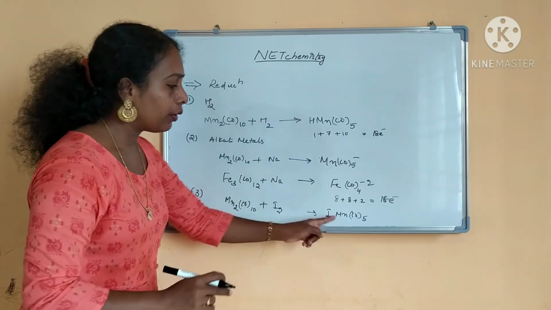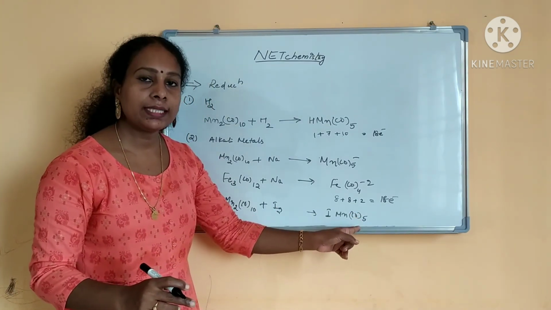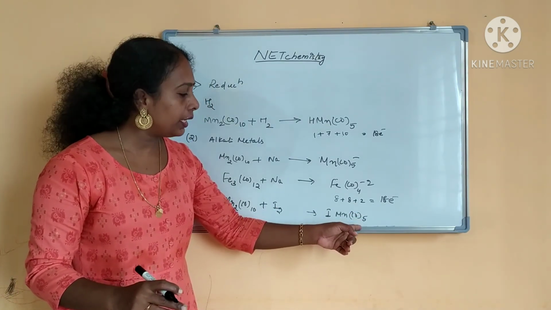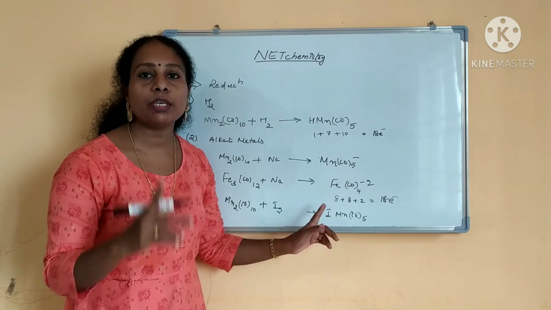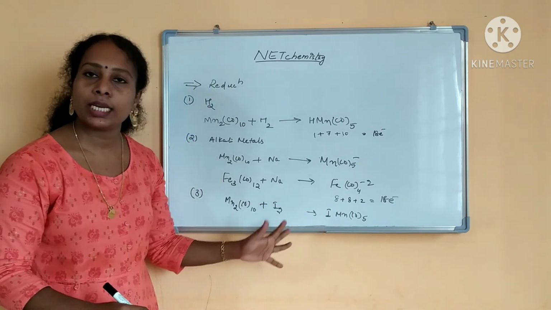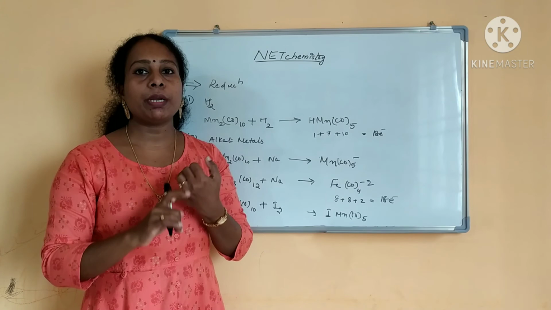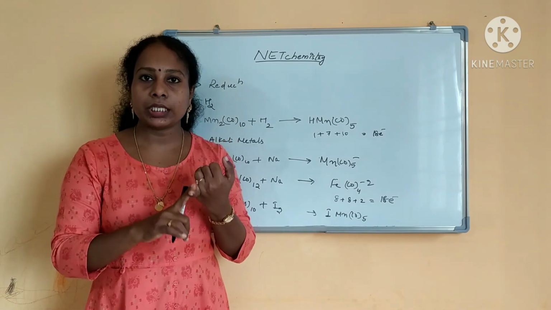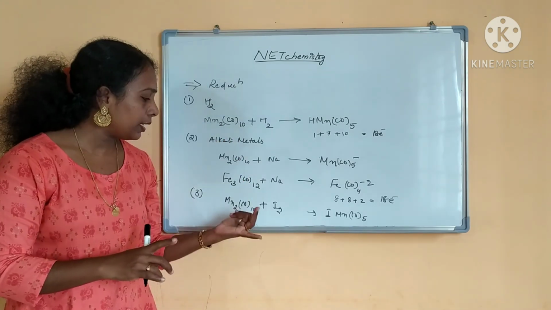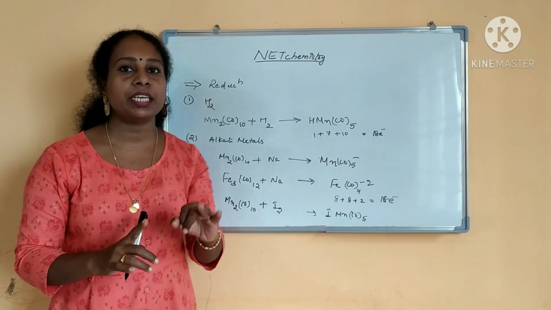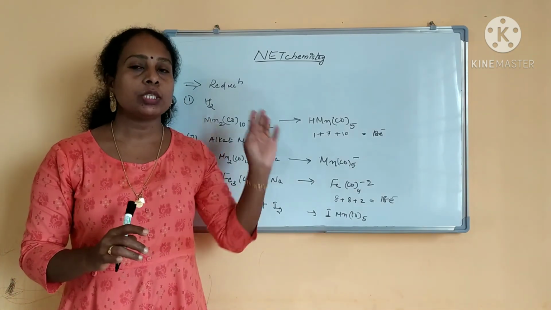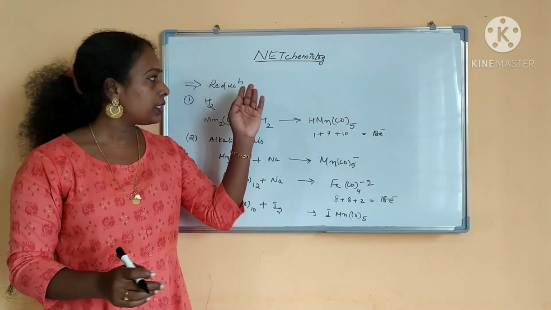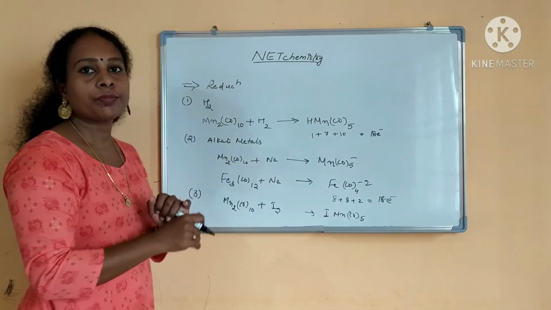If you are calculating the 18 electron rule, carbonyls 5 into 2 is 10, plus 7, plus the halogen will donate 1 electron. So this is also a stable complex. So metal carbonyls can undergo the reduction with hydrogen, alkali metals and halogens, right. Halogen and hydrogen reduction will be in the same way. These are all the properties of metal carbonyls.